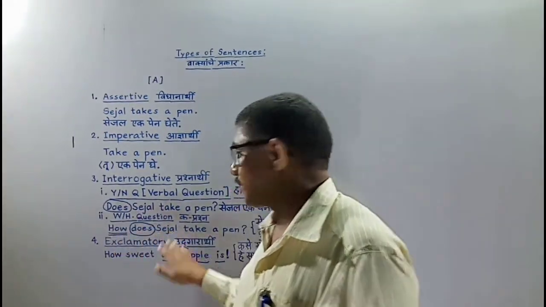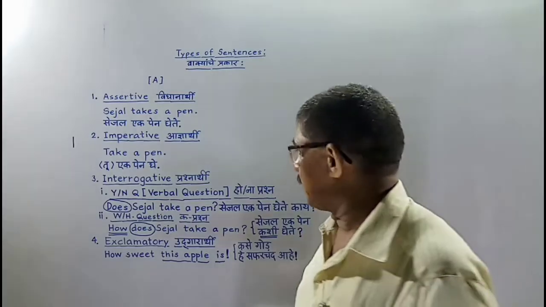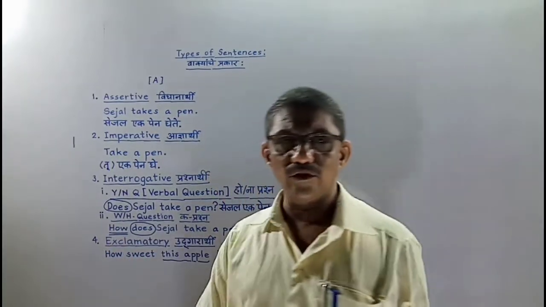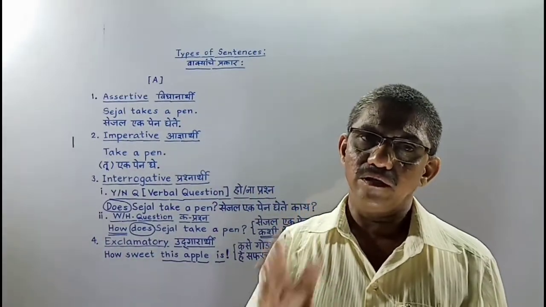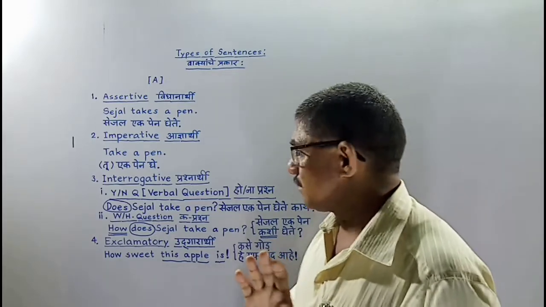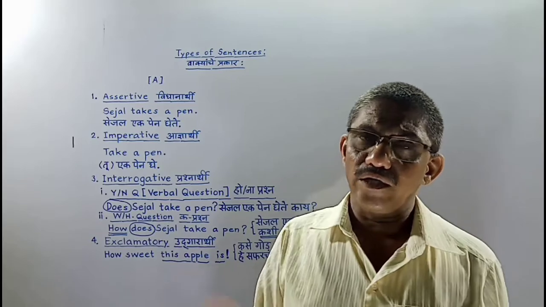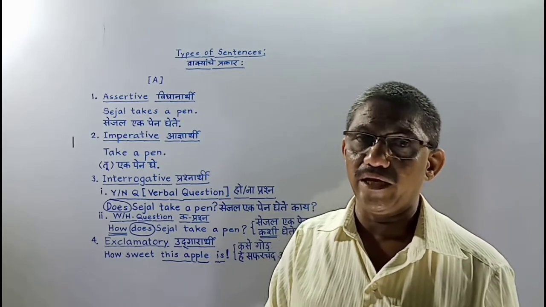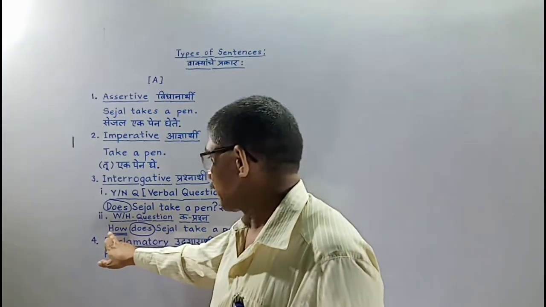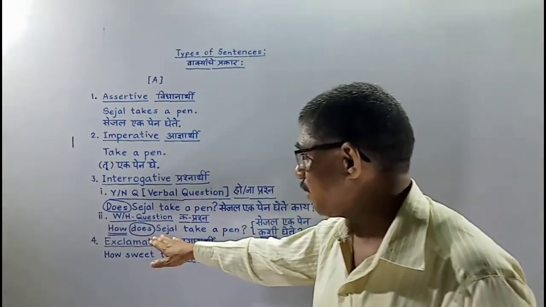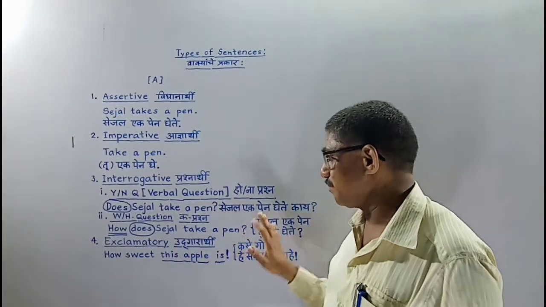Next one is the WH question. Under this category, the first word always begins with W or H: how, when, where, who, or H-beginning words like how many, how much, like that. Here we are taking the example of how does Sejal take a pen.